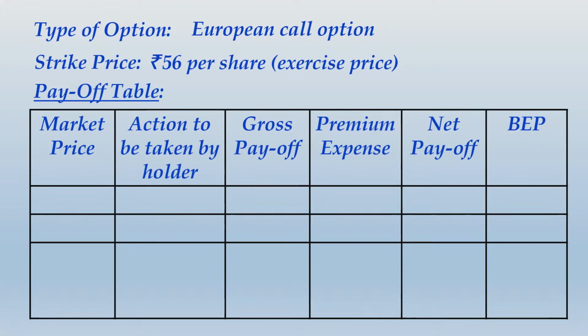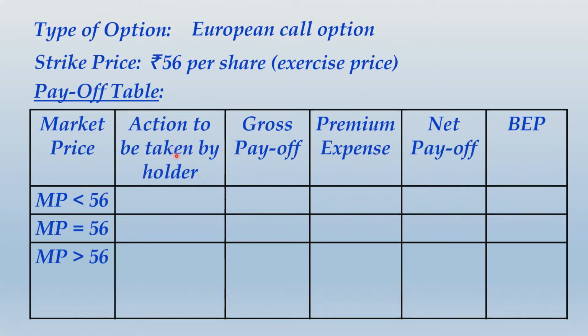Now, because the market price details they have not given, in your institute study material you will be finding lots of examples where the question gives a big list of market prices. That if market price is 48, if market price is 50, if market price is 55, they will give you a big list of market prices. In absence of any such list, you simply will be plotting the market price column into three categories: MP less than 56, MP equal to 56, MP greater than 56. Then comes the next column, action to be taken by holder.